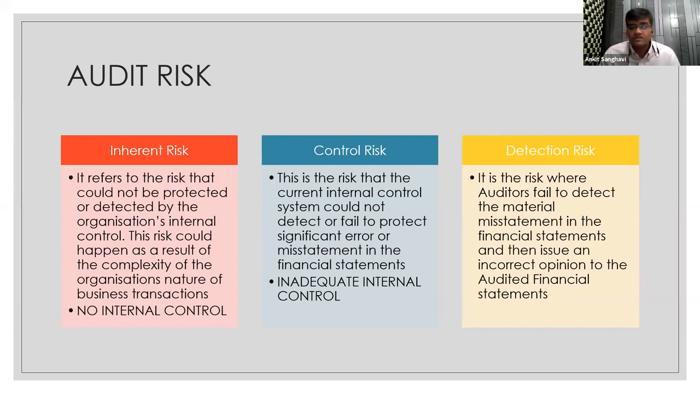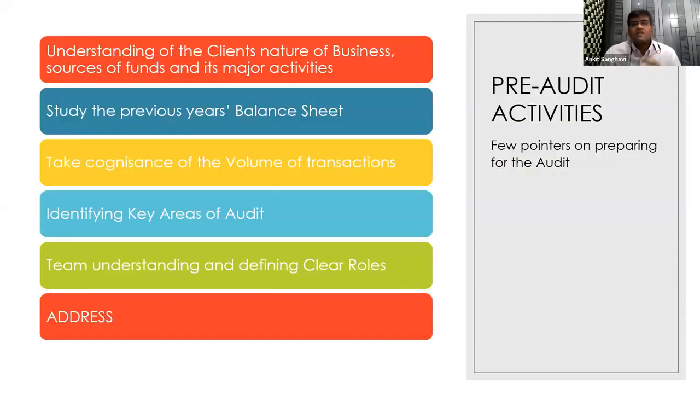So these are some of the risks that we carry in audit, and hence we need to ensure that we plan properly. What are the certain pre-audit activities that we need to do? The first and foremost is, before going to an audit, we need to ensure that proper understanding is there of the client business, the source of funds, what are the major activities that it conducts. We should study the previous year's balance sheet. It will give us a fair idea of the volume of transactions.